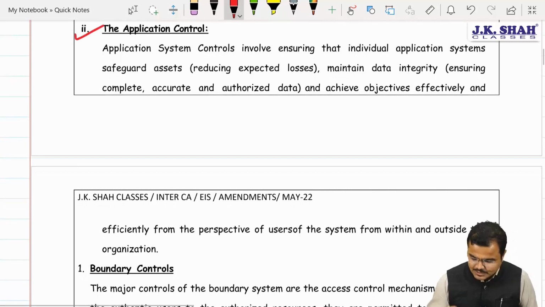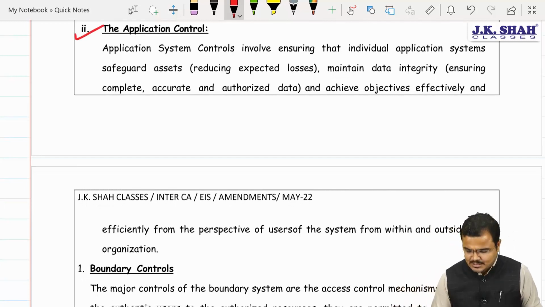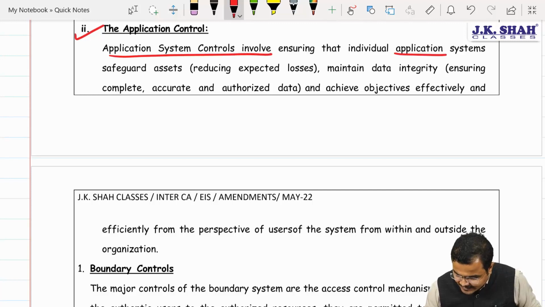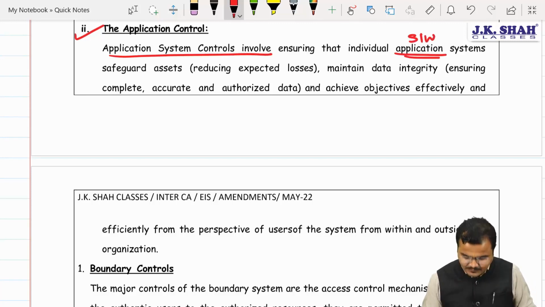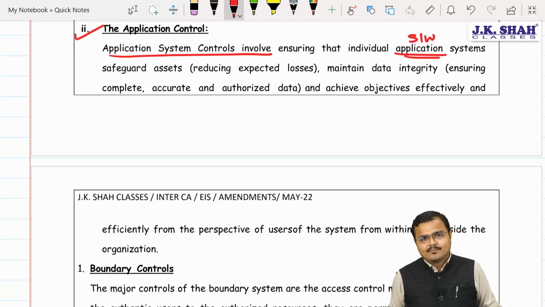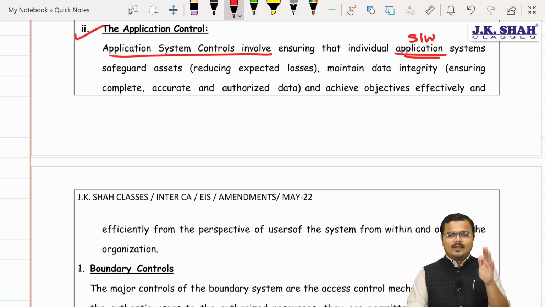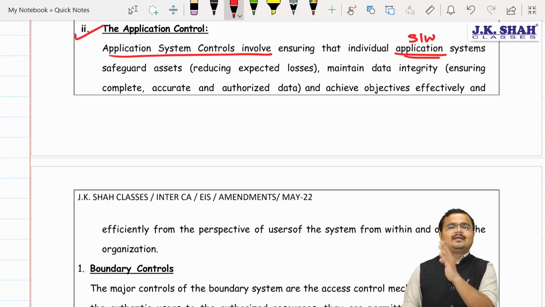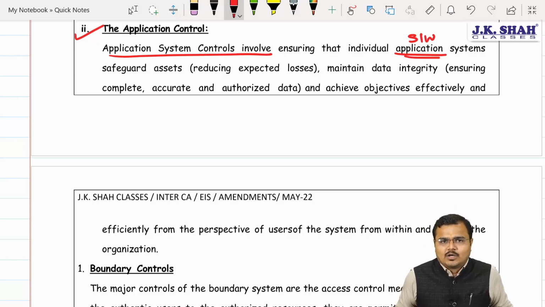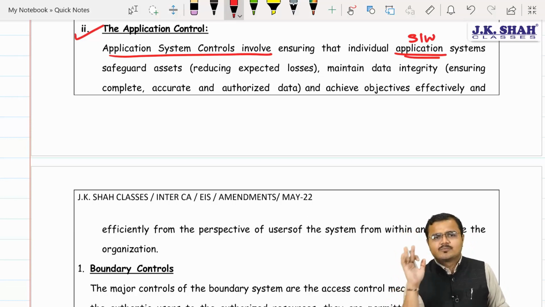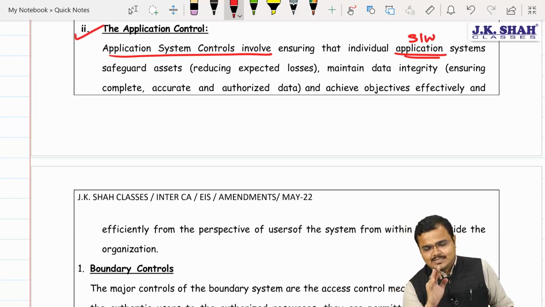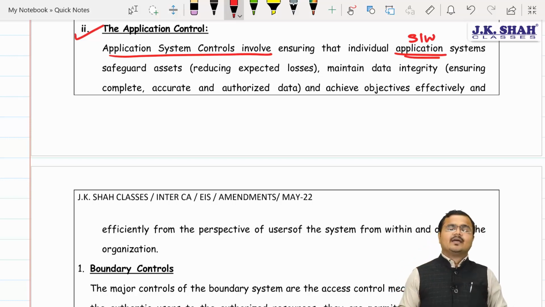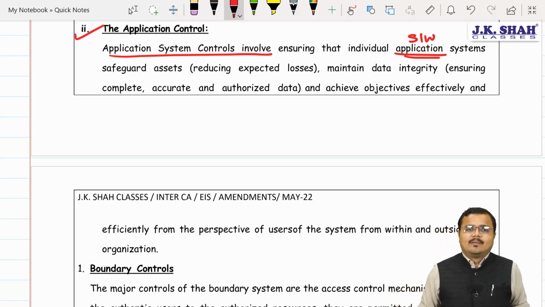Now the concept comes: application controls. We know very clearly that application controls ensure that our software application system works very well. We want my application to perfectly take input, perfectly process the data, perfectly generate the output, and deliver this output to the concerned authority in a perfectly designed form. We should make sure our application control is designed so perfectly that data leakage and unauthorized access can be prevented well. Am I very clear to you?